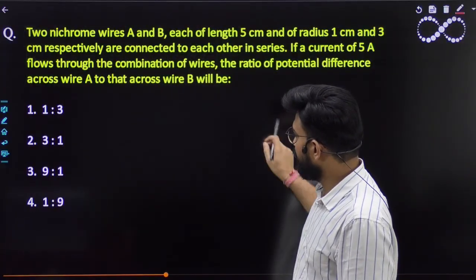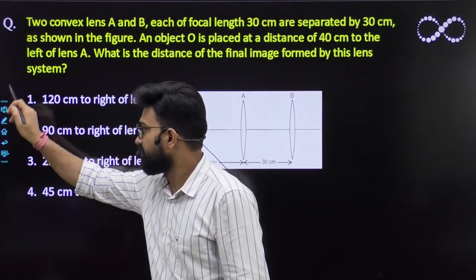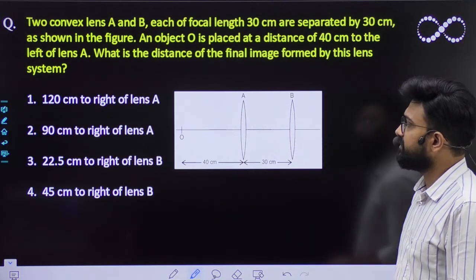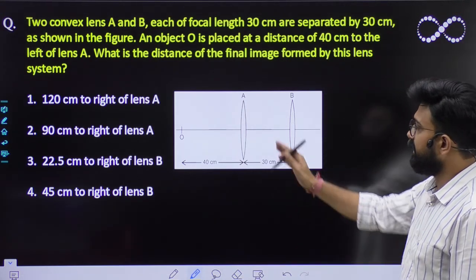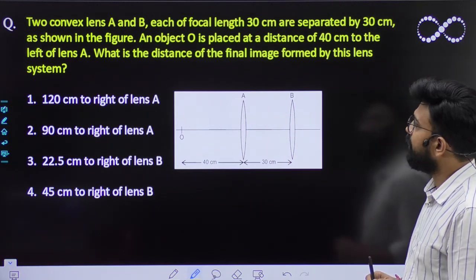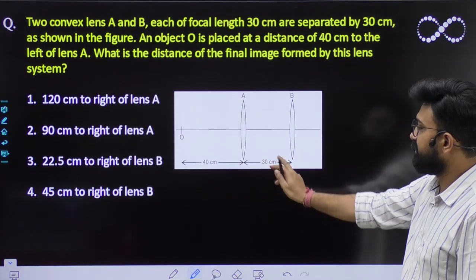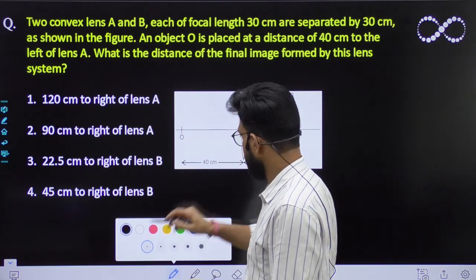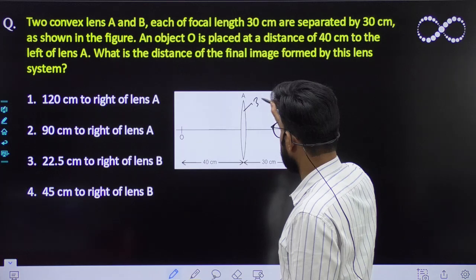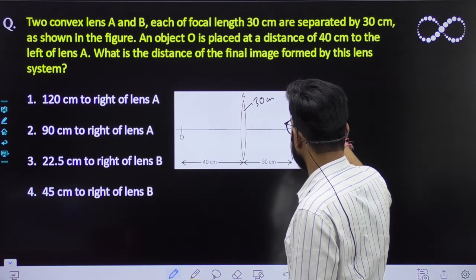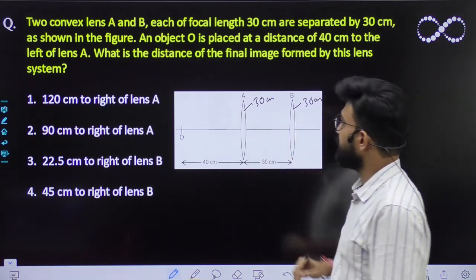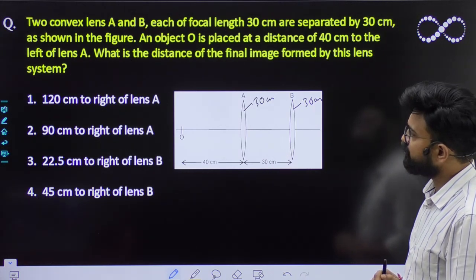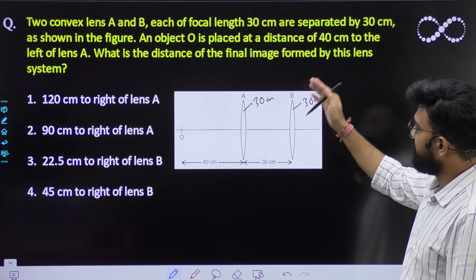So we'll be moving to the next question. This is the question that came to your screen. It says two convex lenses A and B, which are given to you, of focal length 30 centimeter. 30 centimeter is the focal length of both of these, separated by a distance of 30 centimeter, as shown in the figure, and an object O placed at a distance of 40.